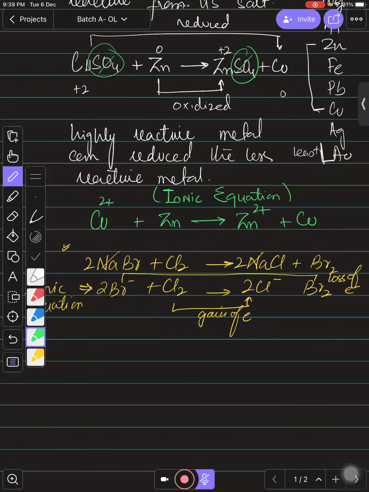And sometimes you will find this reaction as well. Suppose in ships, when they talk about rusting, the underground part which is inside the water is made up of iron metal, right?